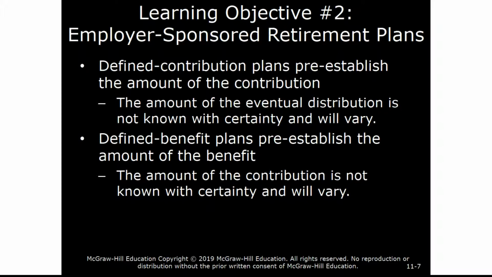These plans have an uncertain contribution amount, but the distribution is certain because it's based on a formula. And with a defined benefit plan, generally the employer bears all the risk of the performance of the funds. However, with defined contribution plans, the employee bears the risk of the performance of the fund over time.